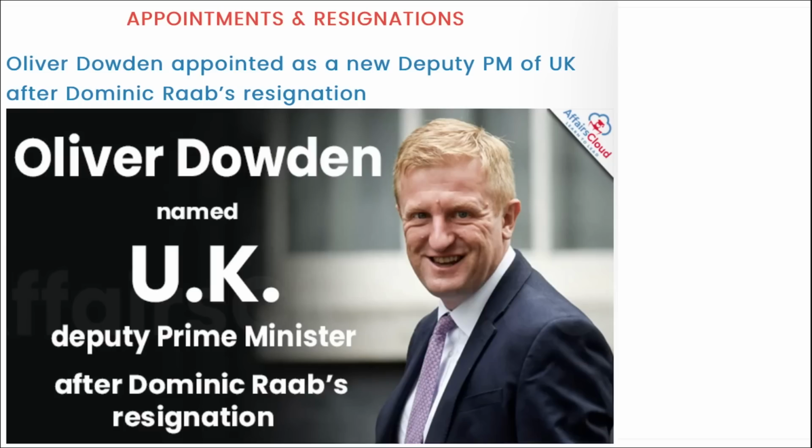Moving on. Next is appointments and resignation. Oliver Dowden has been appointed as the new Deputy Prime Minister of UK after Dominic Raab's resignation. I repeat, the British government named Oliver Dowden as the Deputy Prime Minister after Dominic Raab resigned from his position. Correct? So directly remember. And who is the Prime Minister of UK and the first Indian to be appointed as the Prime Minister of UK? He is Rishi Sunak.